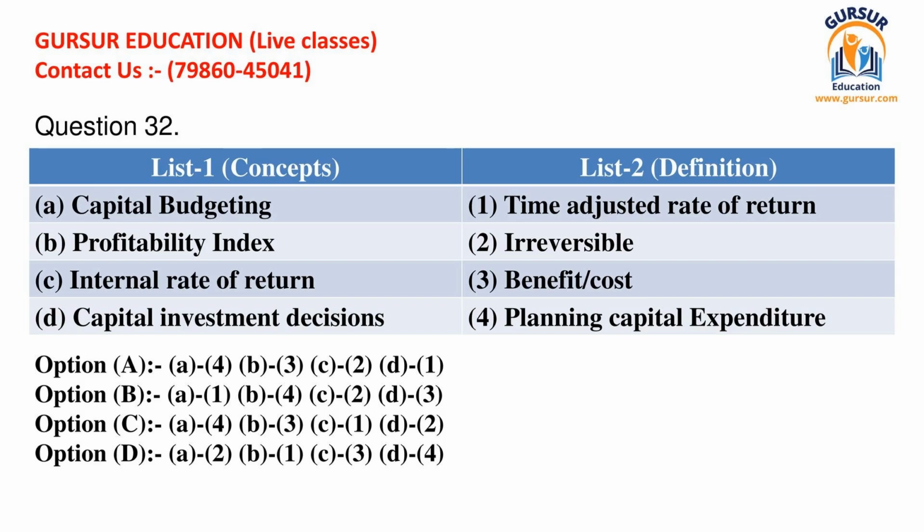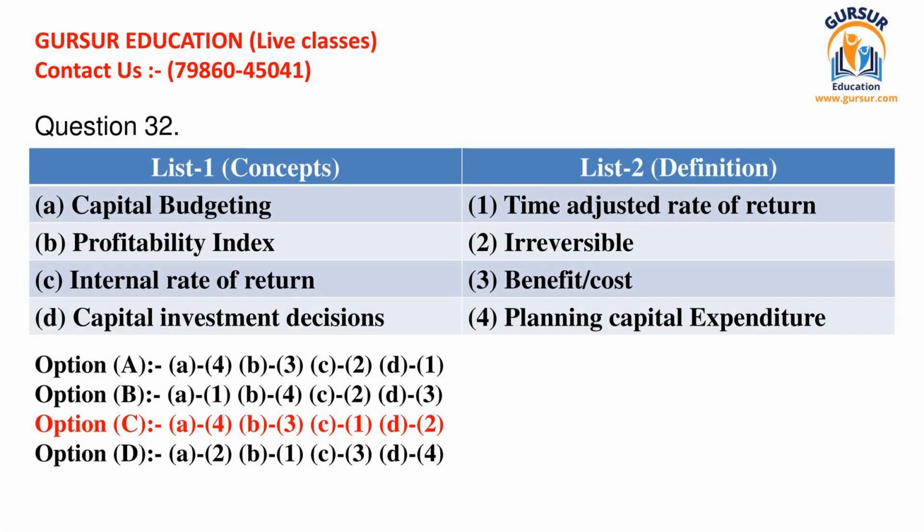1. Time adjusted rate of return. 2. Irreversible. 3. Benefit, cost. 4. Planning capital expenditure. Below are given the options with different matches. You can pause the video and choose the appropriate answer. The right answer of the question is option C. We suggest you to pause the video to analyze and learn the correct combination.